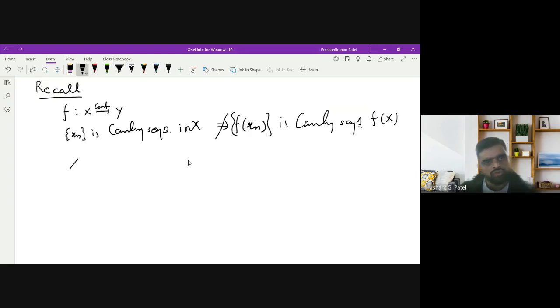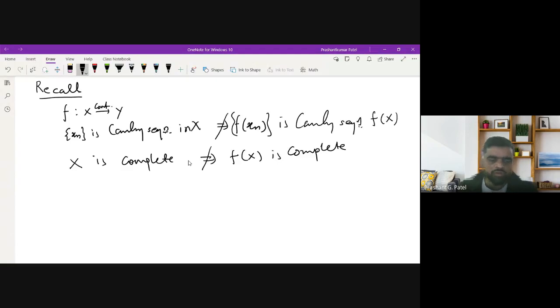Also, we have seen that if X is complete, it does not imply that f(X) is complete. That means under a continuous map, completeness will not be preserved. The question is then: when will it be preserved? What condition can you add to the continuity so that it will be preserved? So these are the few questions you can ask.